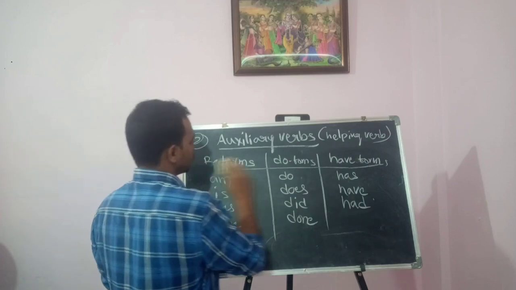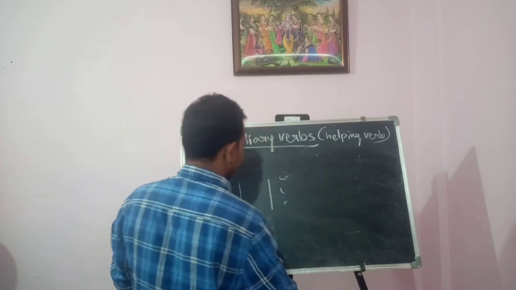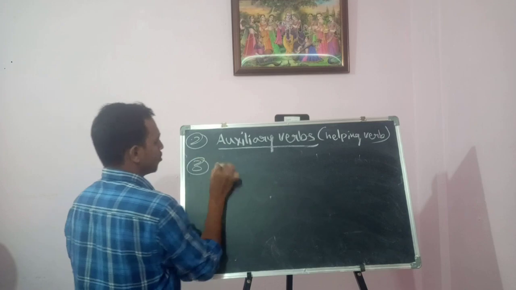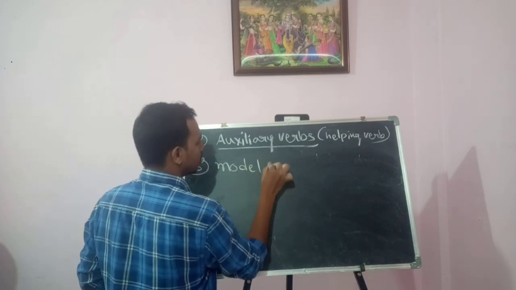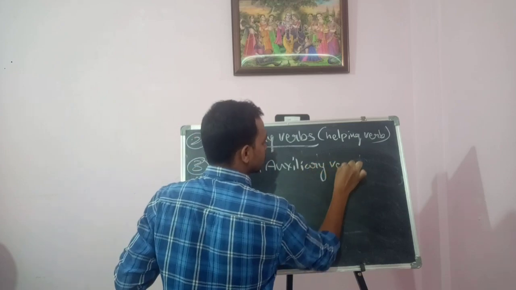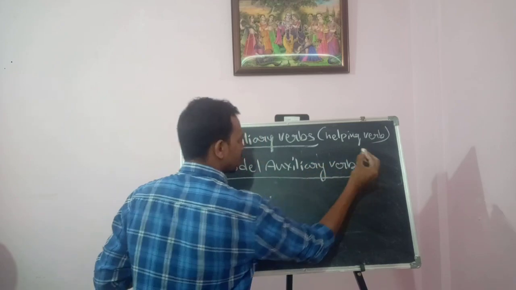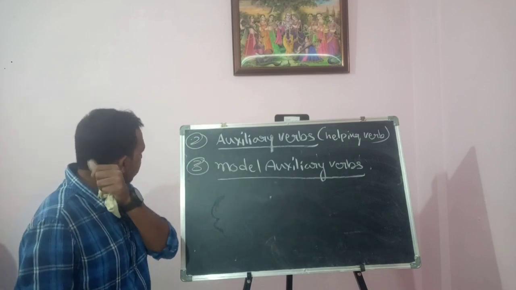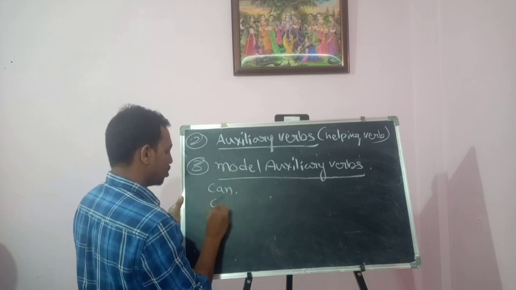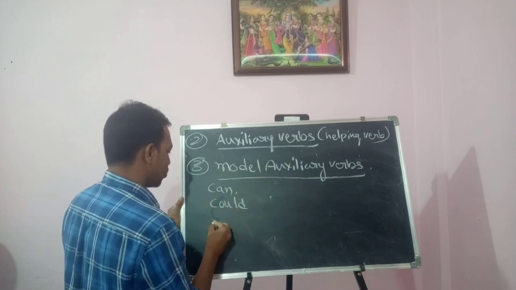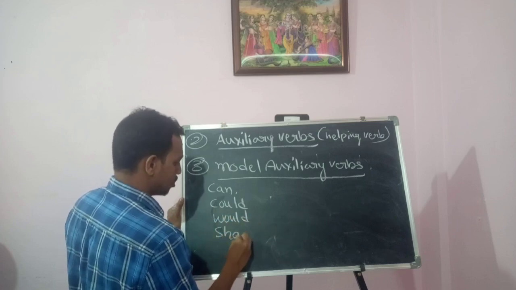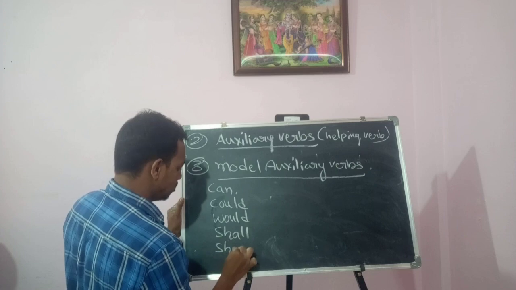And we have to discuss modal auxiliary verbs, the third one. Modal auxiliary verbs are can, could, would, shall, should.